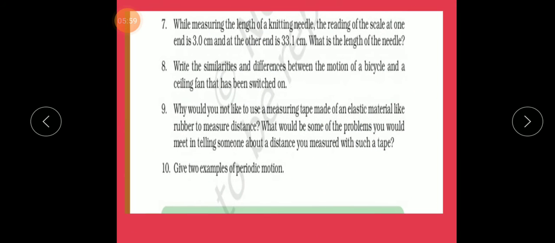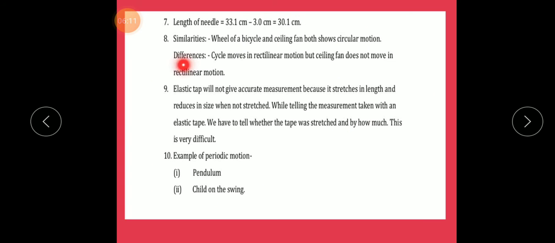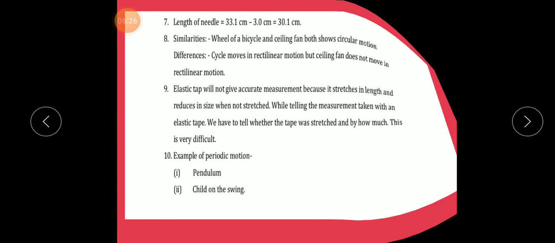Now question number 8. Write the similarities and difference between the motion of a bicycle and a ceiling fan that has been switched on. Similarities: the wheel of a bicycle and the ceiling fan both show circular motion. Difference: the cycle moves in rectilinear motion but the ceiling fan does not move in rectilinear motion.